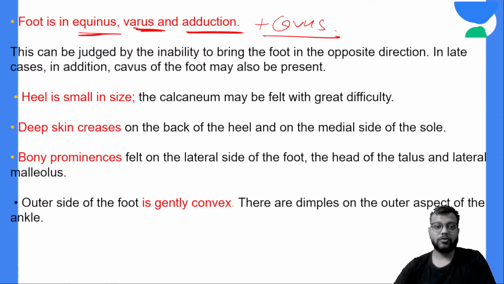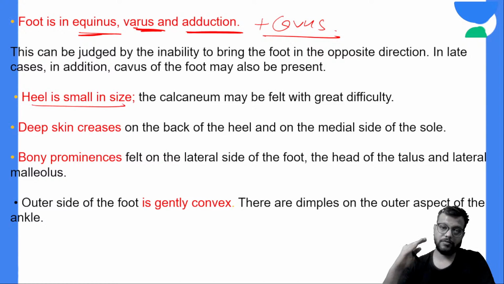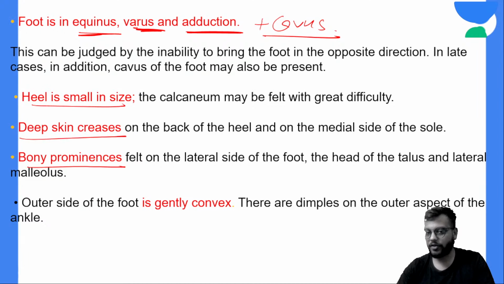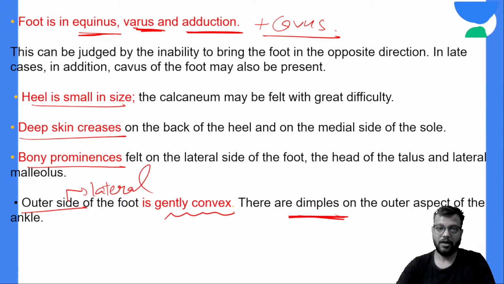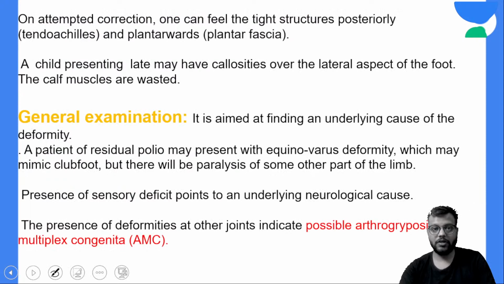The heel is small, raised and more fatty. There are deep skin creases on the medial side, bony prominences on the lateral side, and the lateral side will be more convex, with dimples.